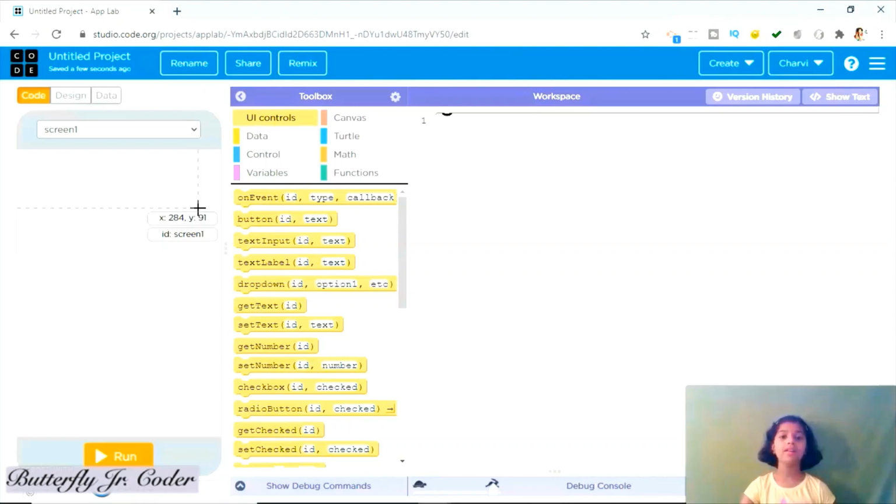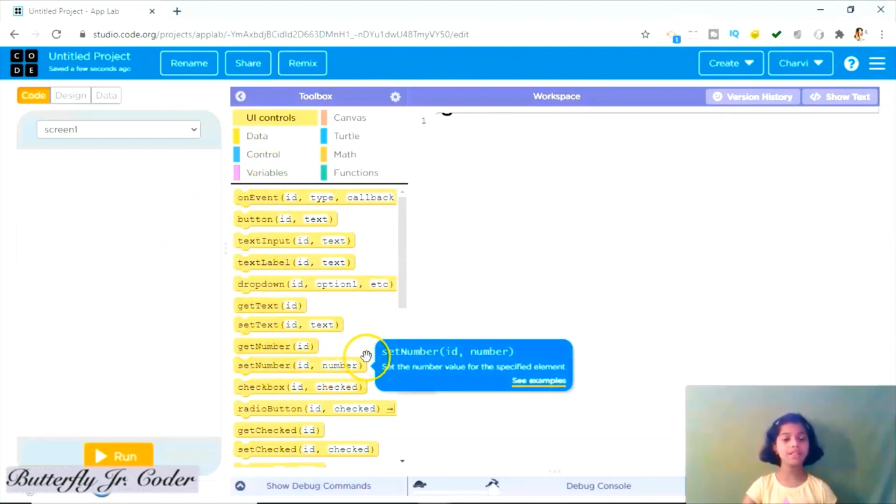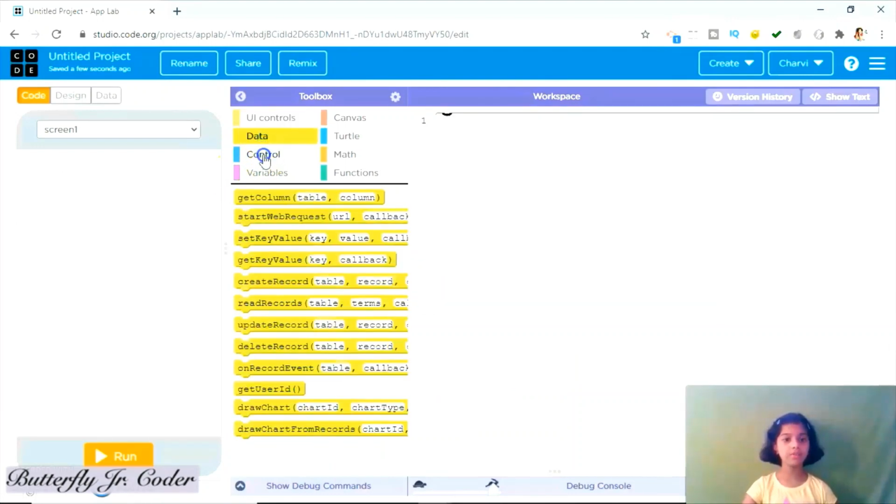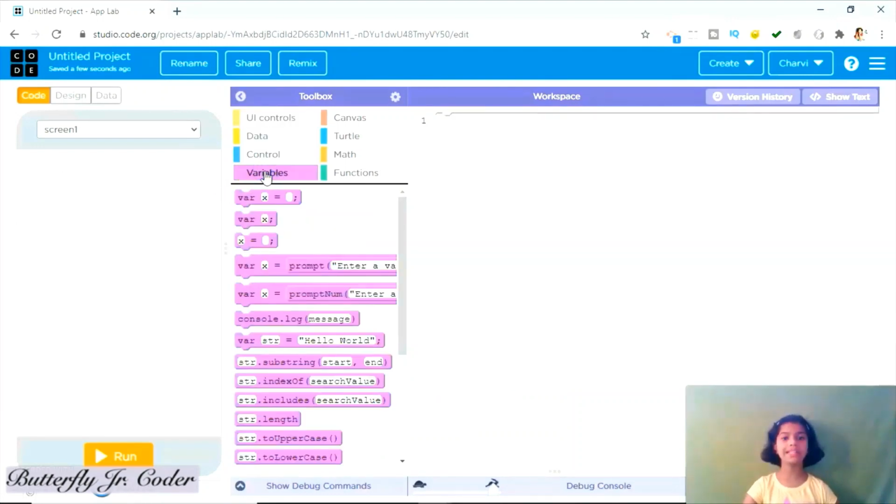That's why the app is called a mobile app. The middle section is called the toolbox. Here different tools are available to create an app. And the third is the workspace. Here you can write code to build the app, or simply the input area.